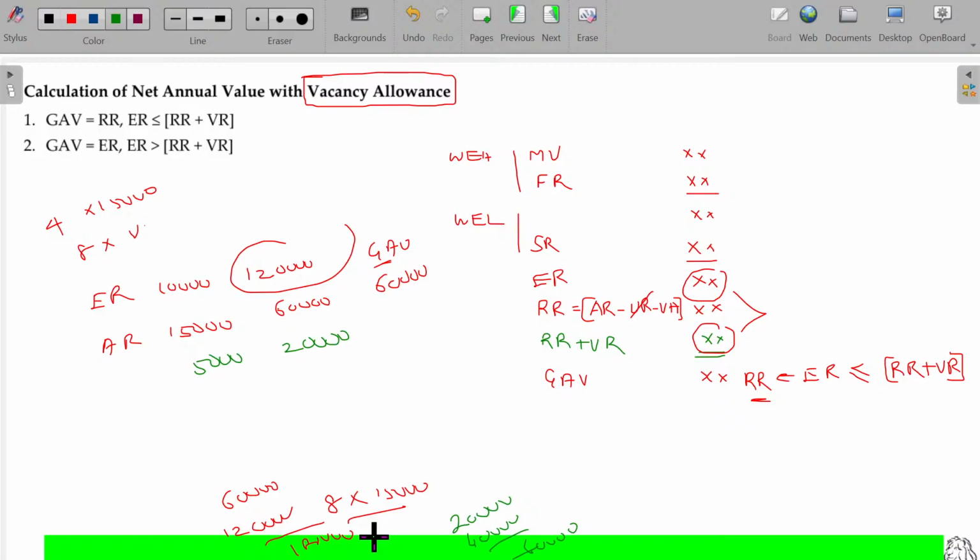The rent you could have collected is only 60, but the expected rent is 120. Then it's cheating. I don't consider your case. Then automatically what will I consider? Expected rent will be your GAV. Is that clear?